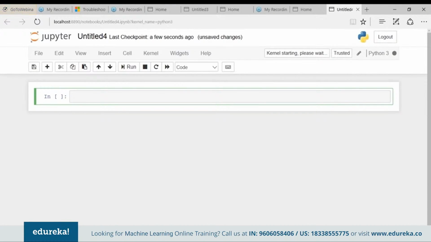This is my environment where I can write and execute all my Python code. So let's start by checking the version of the libraries. In order to make this video short, more interactive and more informative, I've already written the set of code. So let me just copy and paste it down, and I'll explain it to you one by one.